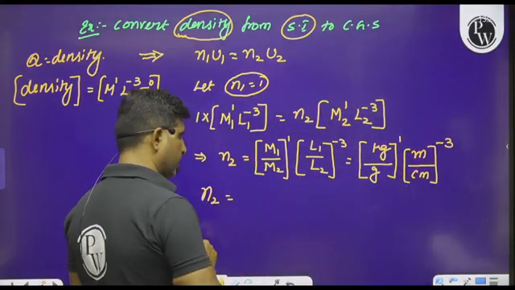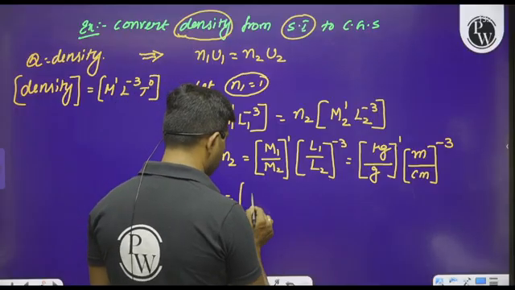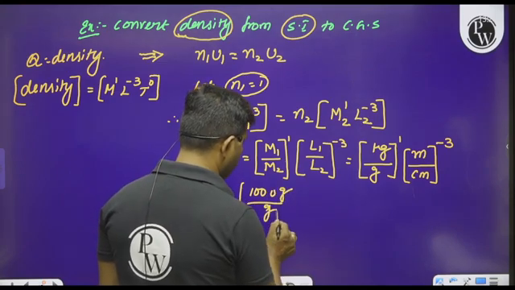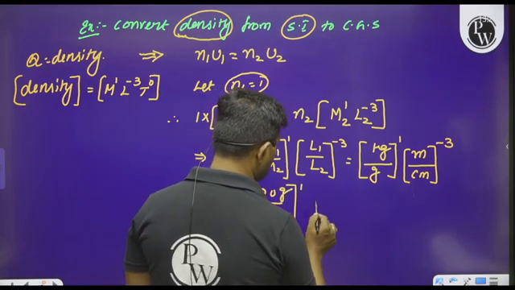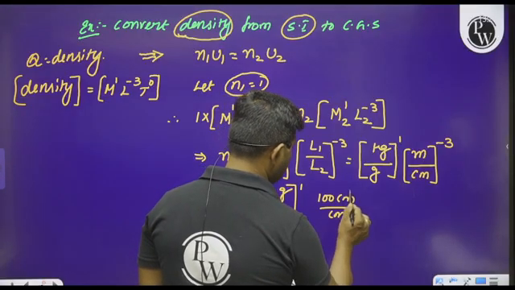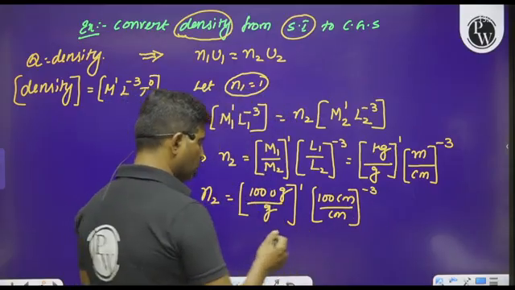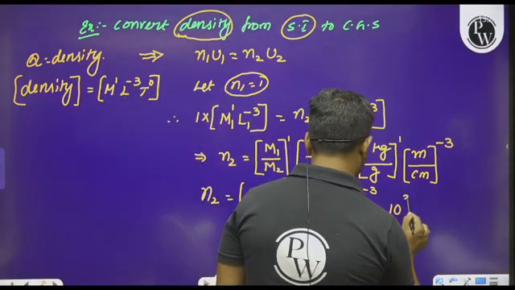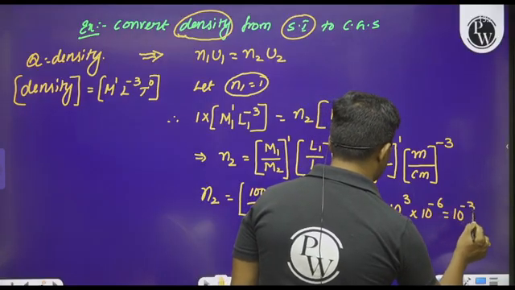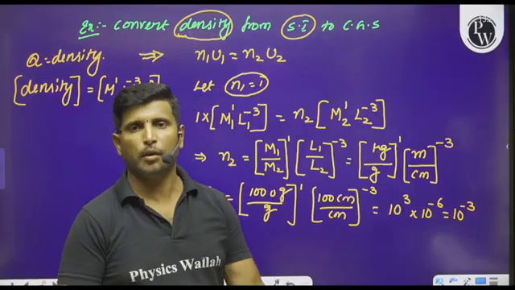Therefore, n2 becomes, please look at the board here, 1000 gram divided by gram to the power 1, into 100 centimeter divided by centimeter to the power of minus 3. Whenever we do simplification here, 10 to the power of 3 into 10 to the power of minus 6, you will get 10 to the power of minus 3. That is, the value of n2 is 10 power minus 3.